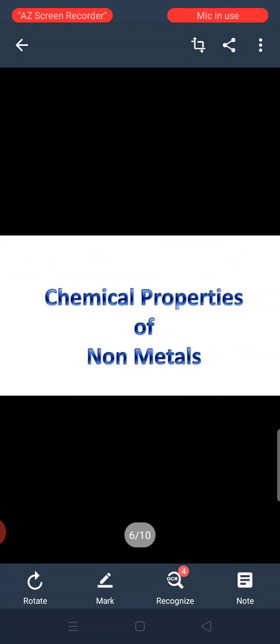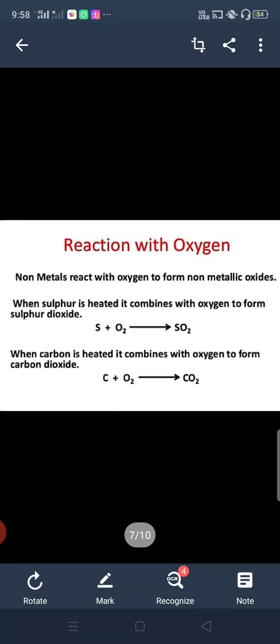Now chemical properties of non-metals. Reaction with oxygen. When non-metals react with oxygen, they form non-metallic oxides. For example, when sulfur is heated, it combines with oxygen to form sulfur dioxide. See, here are some examples. They are telling you that when non-metals react with oxygen, they form non-metallic oxides. When carbon reacts with oxygen, it forms carbon dioxide.